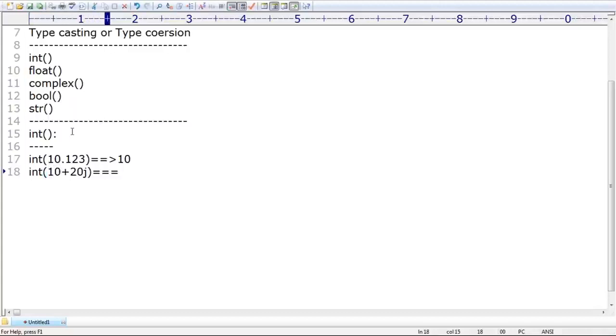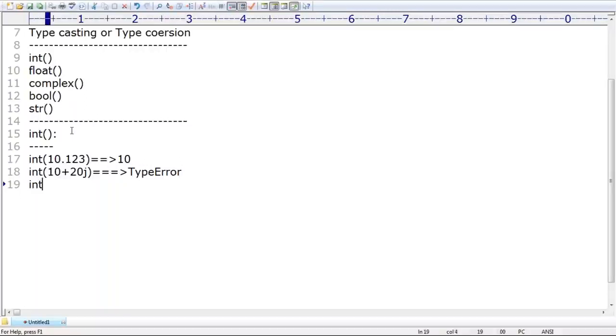Now, int of 10 plus 20j. What is the output we are going to get? The output by default is type error, because complex numbers we can't convert into int. Complex numbers we can't convert into float either. Complex to int is not possible, and complex to float is also not possible.